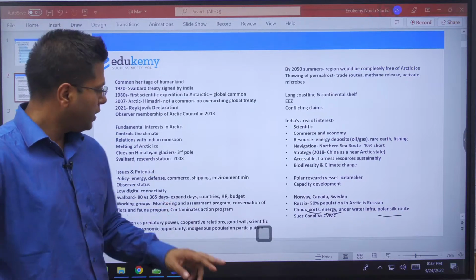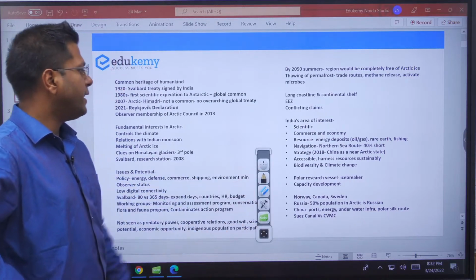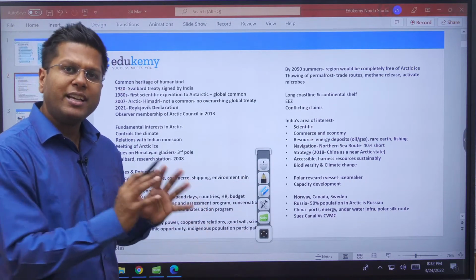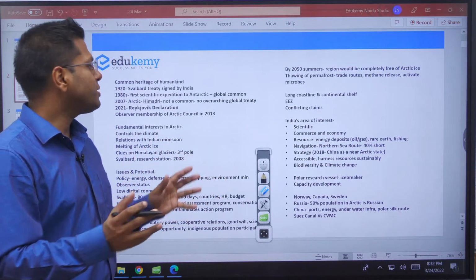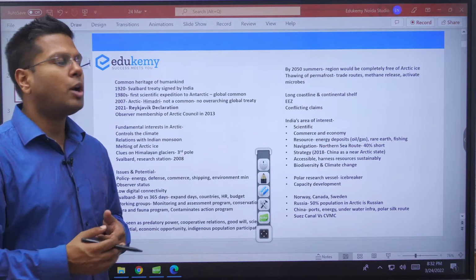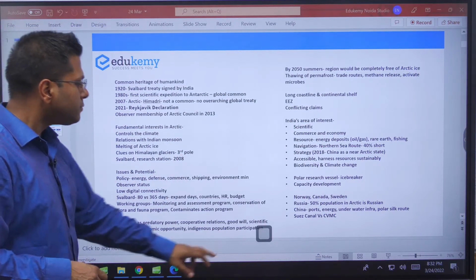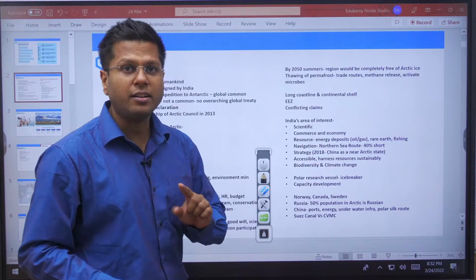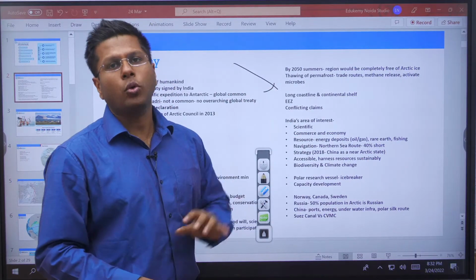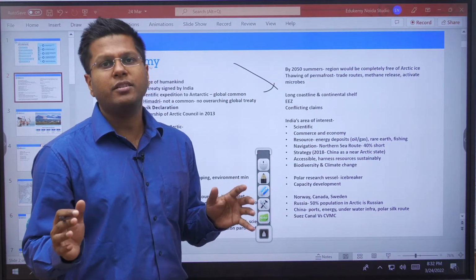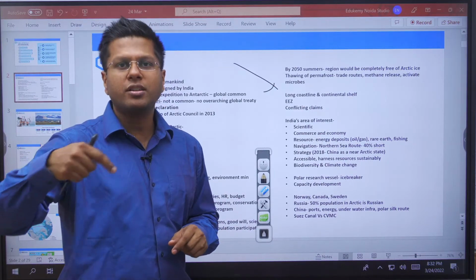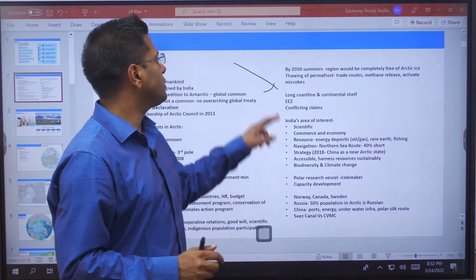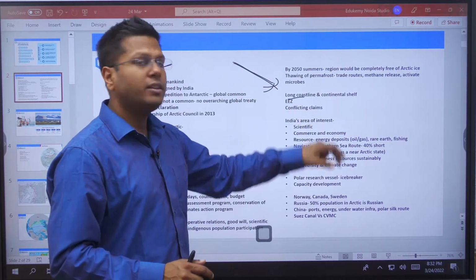If it does so, it will be a bigger competition for a country like India, and both countries are only trying to increase their commerce and trade potential and strategic presence, possibly gaining some economic fuel from these areas. The best part about India's partner Russia is that it has a very long coastline. I think around 25,000 kilometers, if you consider the fjords and everything.